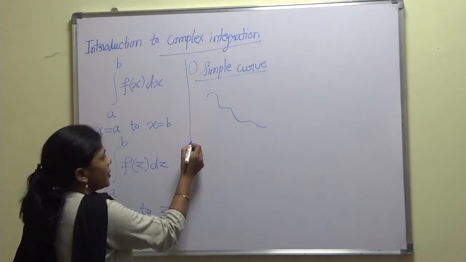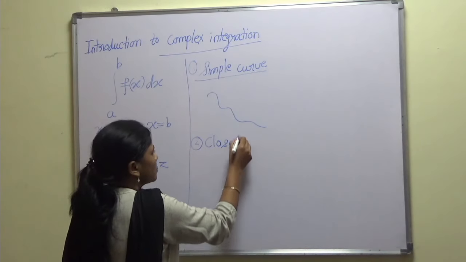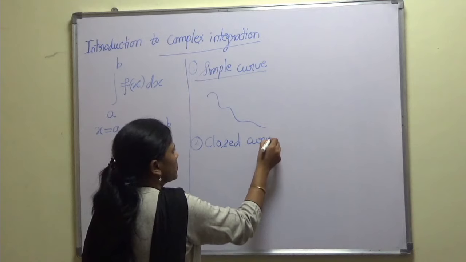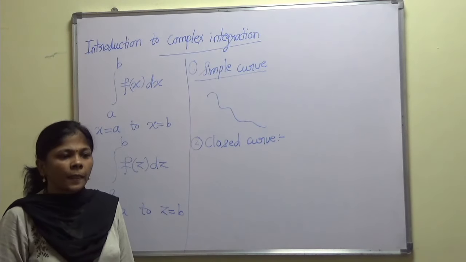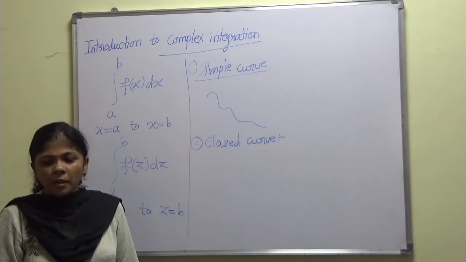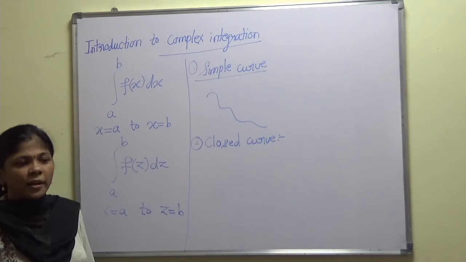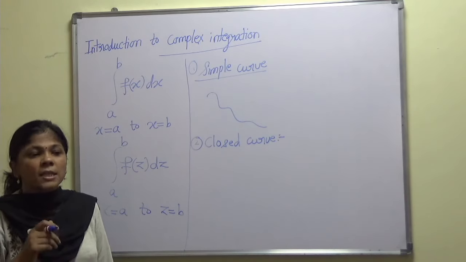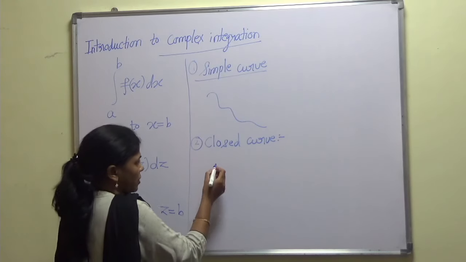Right? Now, what is meant by a closed curve? First of all, the curve must be a simple curve, and its initial and terminal points should be the same, or coincide. That is called a closed curve.